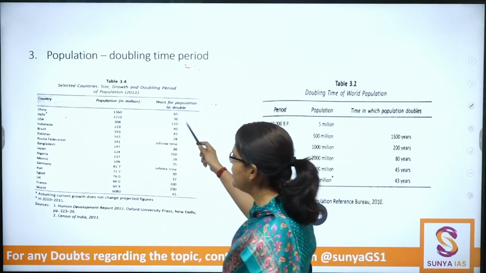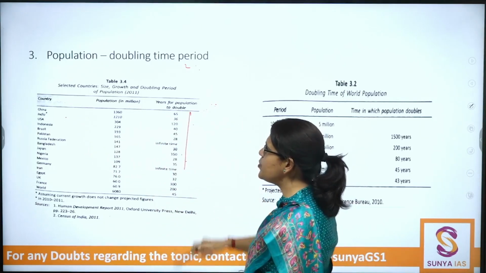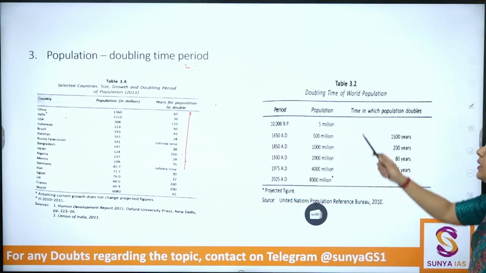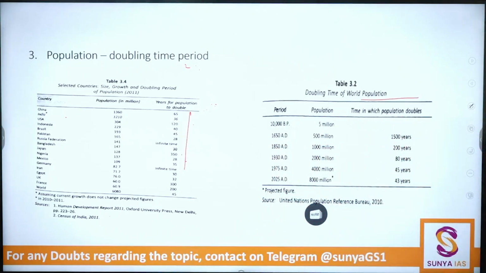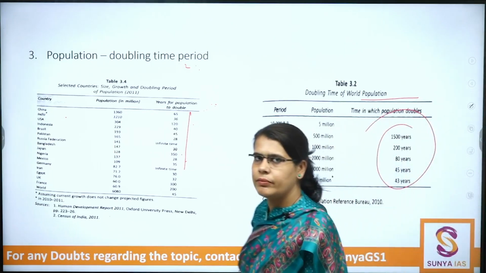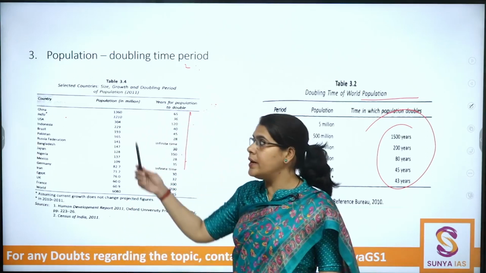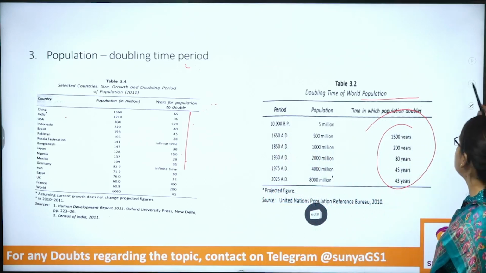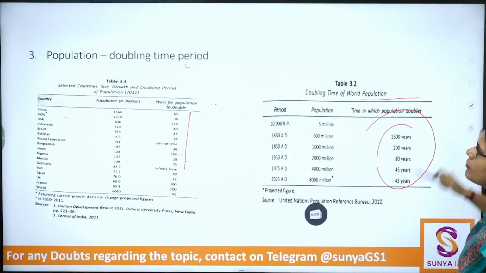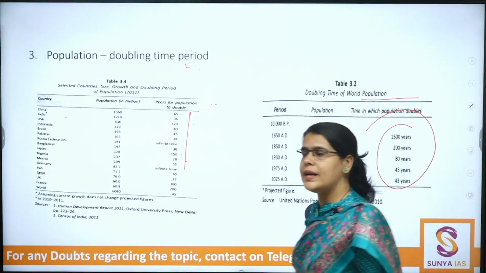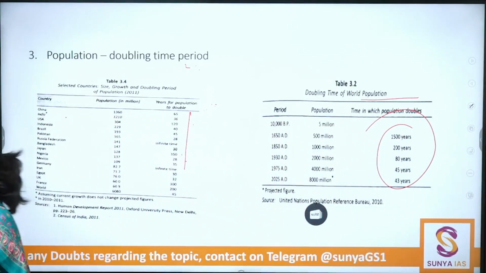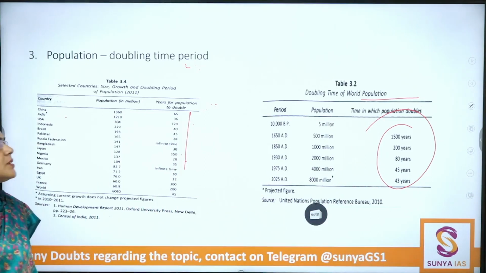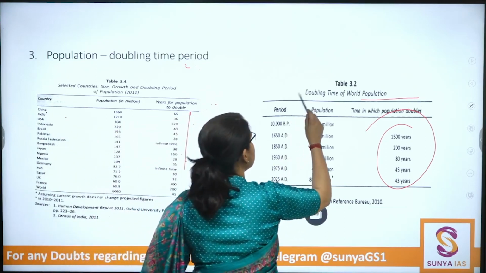For India, for China, for the US, for Indonesia, that has been different. And the doubling time period of population in the world, we have already seen that. So that is not similar across decades or across countries. Write down one point: population doubling time period is not the same for all countries and also not the same across different decades. So the doubling time of world population has been variable.